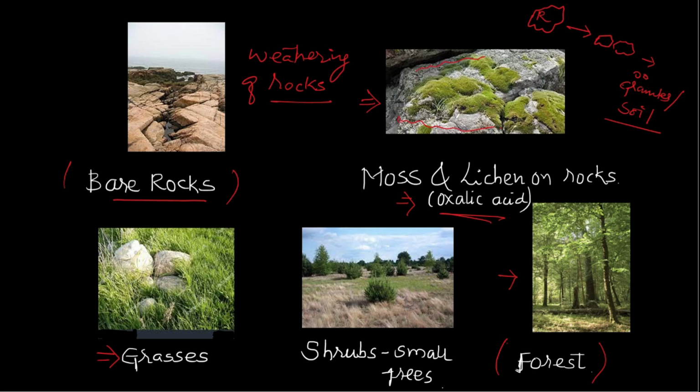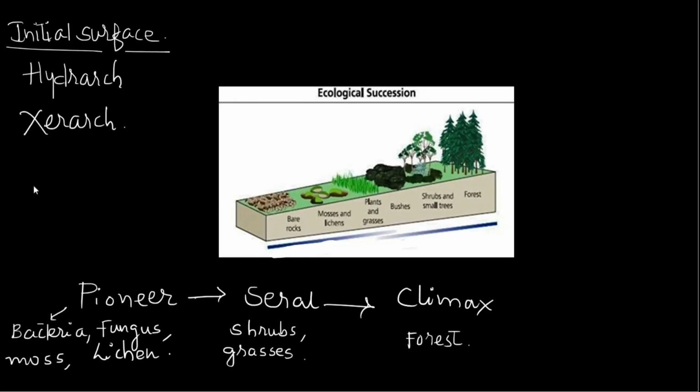This is the actual ecological succession. In the last slide we talked about the overview, and in this diagram you can see the actual succession. Bare rock is one kind of surface. At the initial stage there are two types of surfaces: xerarch and hydrarch. Now what does this mean?